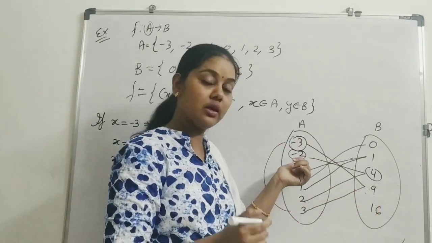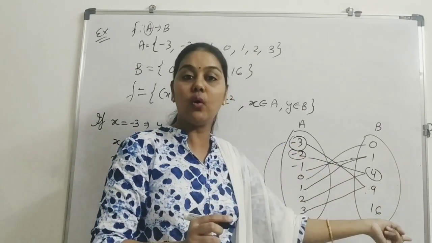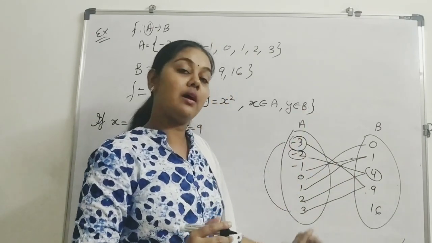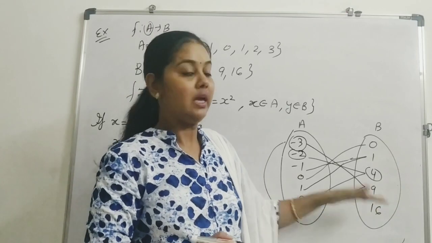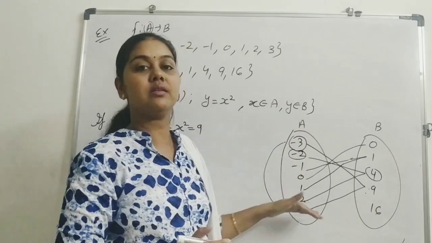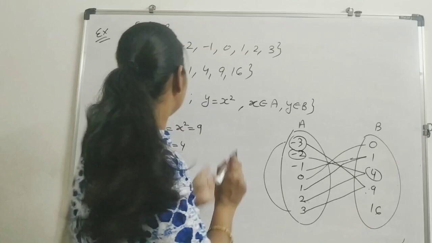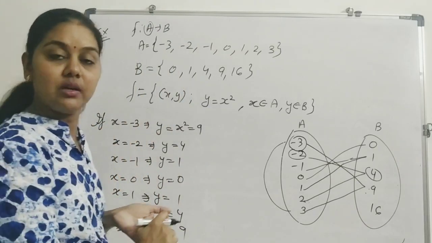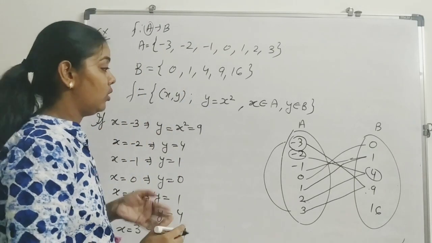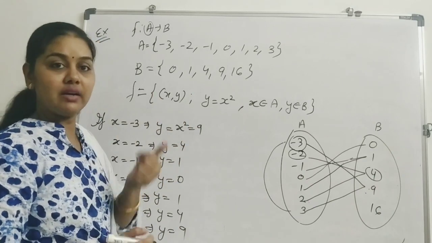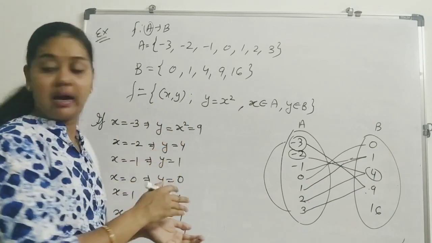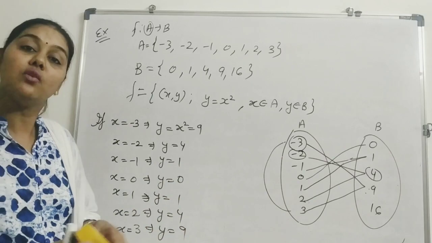Similarly, minus 2 is having only one image, that is 4. So all the elements are having one and only one image, and every element of A is having some image. Hence, this is a function. Is it clear to you? Now, how can we write the function? We will again write the function as a set of ordered pairs.